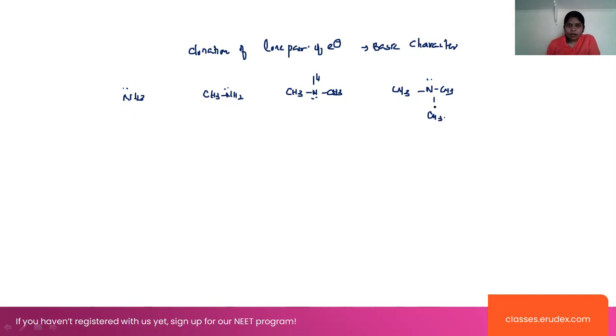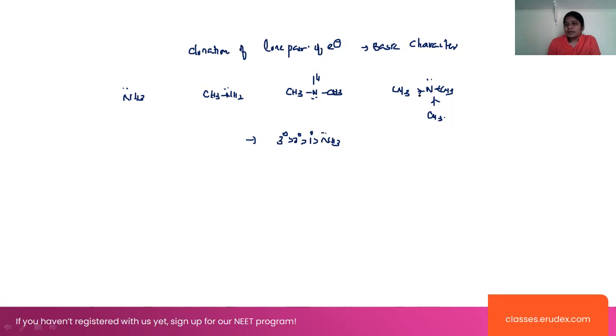So look, in all the cases alkyl groups are present. Alkyl groups are electron releasing groups, right? More the number of electron releasing groups, more will be the electron density on the nitrogen atom, and more donation will take place here. So according to this theoretical point of view, we can say the order is tertiary, secondary, primary, and then ammonia.